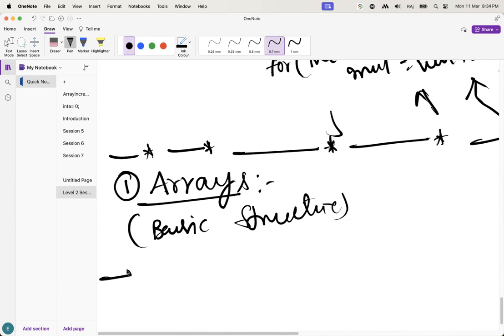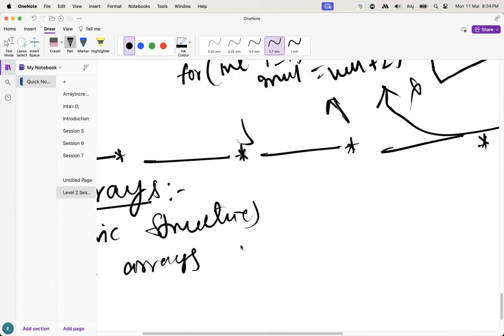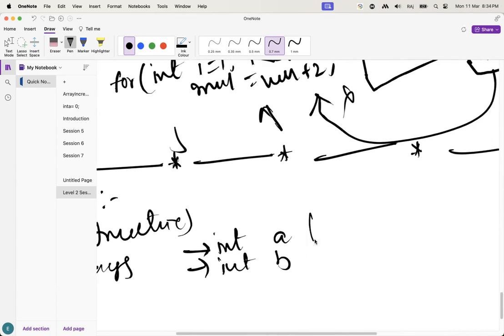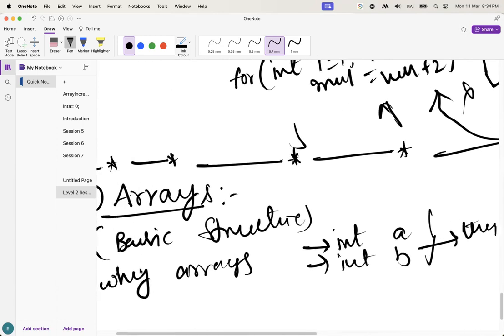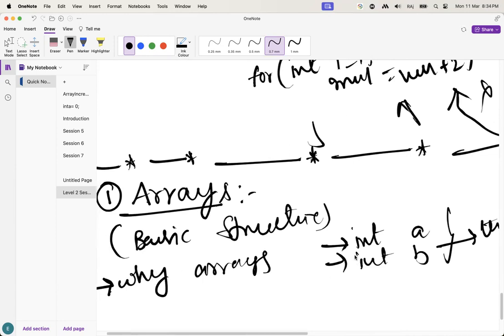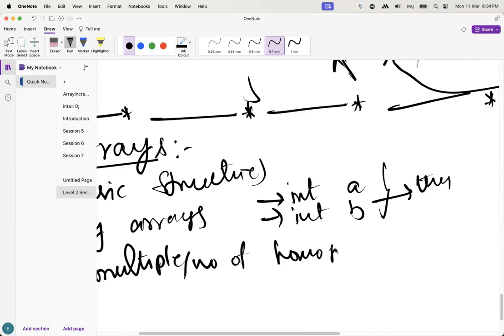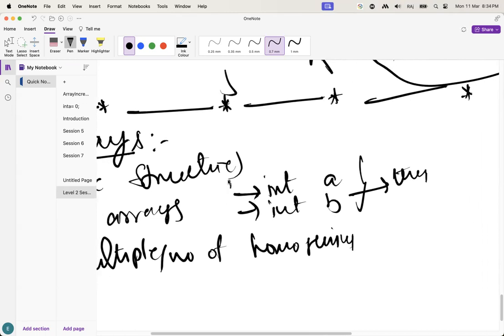Guys, you already know why we are going to use arrays. Why arrays? We already have variables. Let's suppose int A, int B. There are already variables there. But why do we need arrays? The problem with variables is when there are multiple or more homogeneous elements, homogeneous things. If you use variables, it may take more time, and storing everything in different places is not possible, guys.